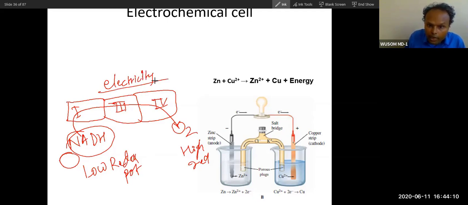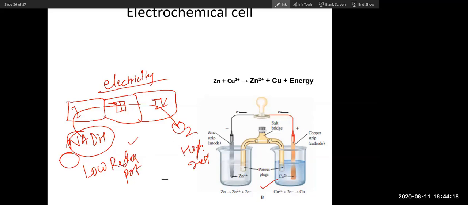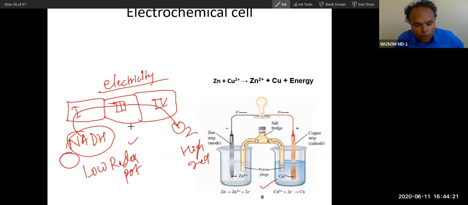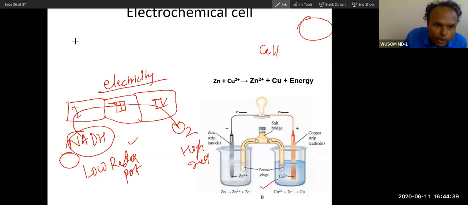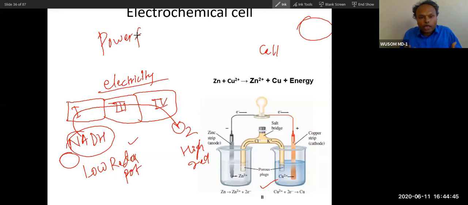So do you agree with me? Can you see the correlation between this and this? Yes, sir. The battery of your mobile and this electron transport chain: there are tiny cells. Cell means this cell, not this cell. This cell is the cell that you use, the battery. So these tiny cells are present in the mitochondria, like the electron transport chain. That is why we call mitochondria the powerhouse. So now, did you conceptually understand why we call it the powerhouse?